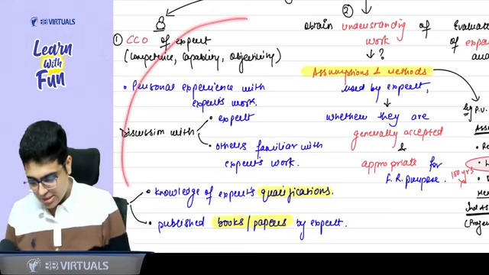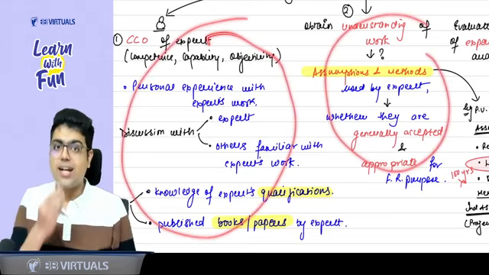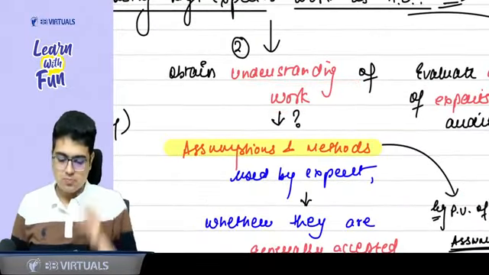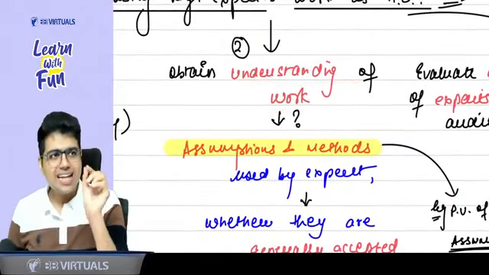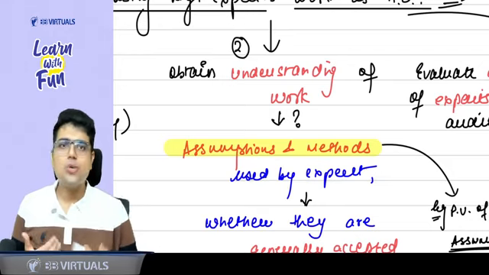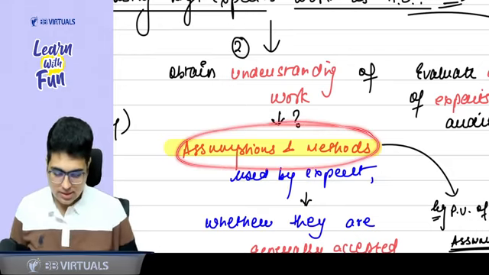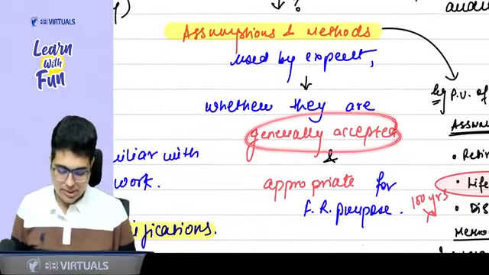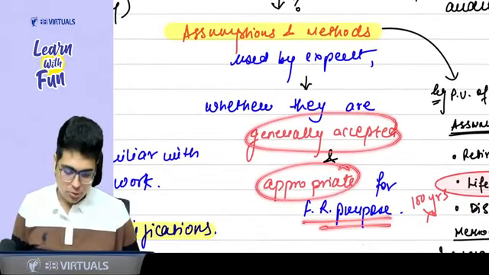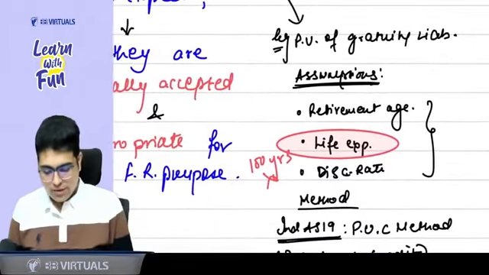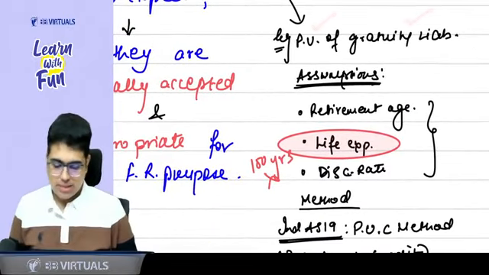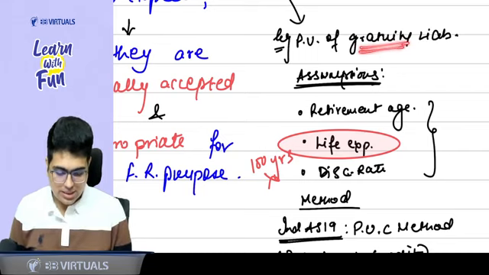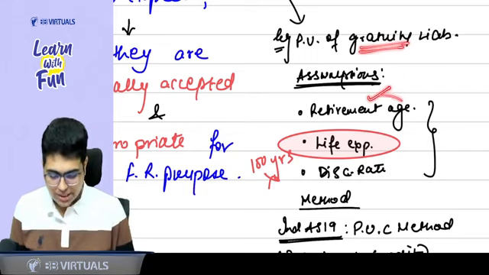Now, sir, once you have understood the expert, you need to understand the work of the expert. So, obtaining the understanding of the work of the expert. Now in the work, what is that thing that I need to focus on? You need to understand the assumptions and methods used by the expert, whether these assumptions and methods are generally accepted and appropriate for financial reporting purpose. For example, if you are calculating the present value of gratuity liability, what are the assumptions that you can see? Sir, gratuity is generally paid on retirement, so you can assume the retirement age.